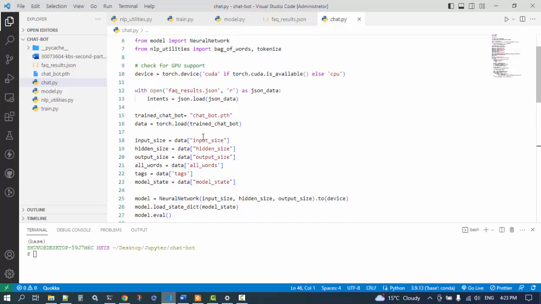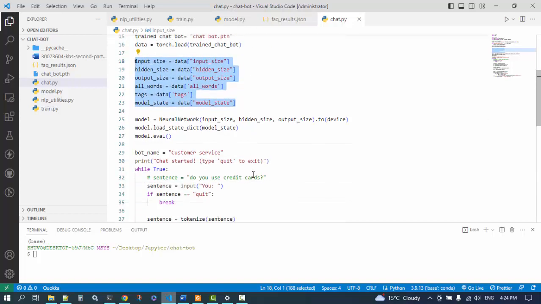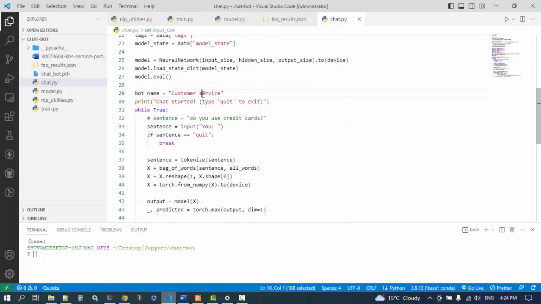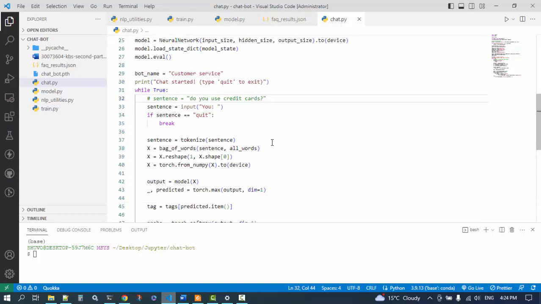I load the GPU check again, and I load the dataset, and here is my final model. I named it like this, and here are the properties of this model, and then I named it customer service.